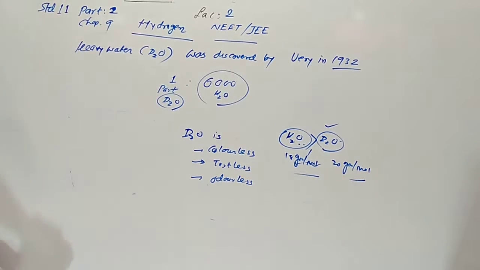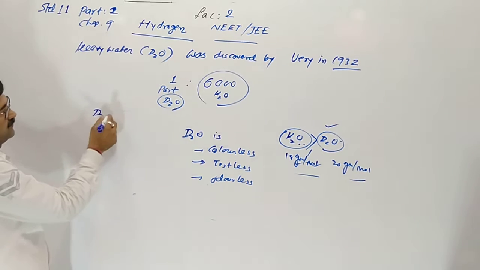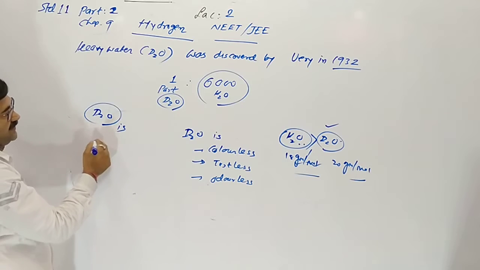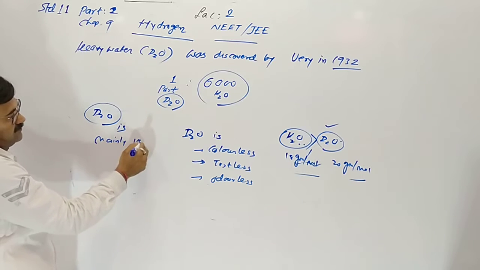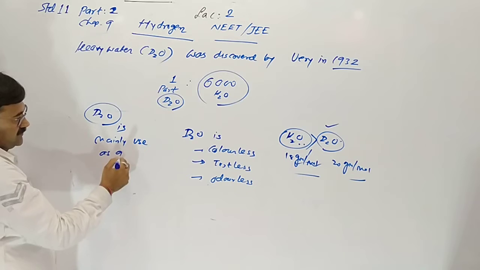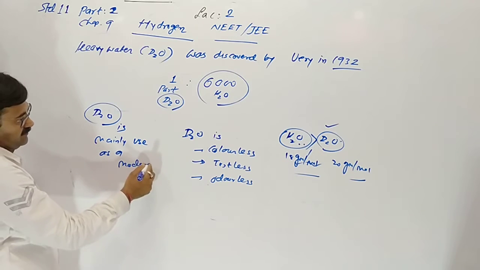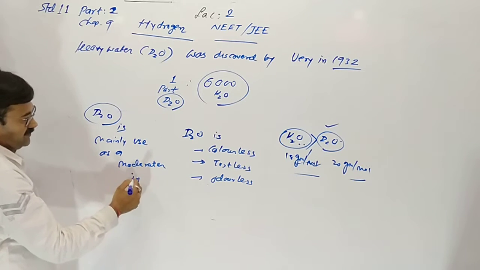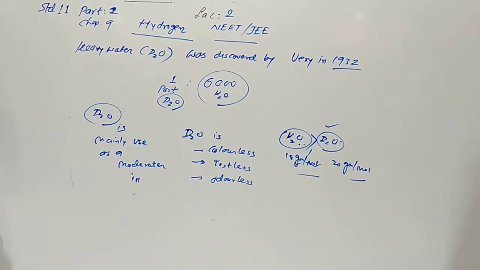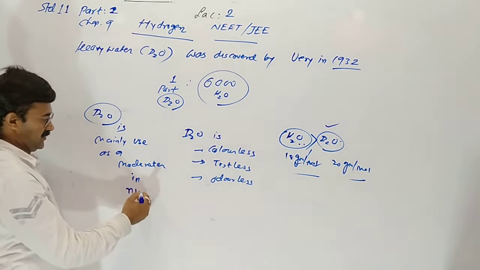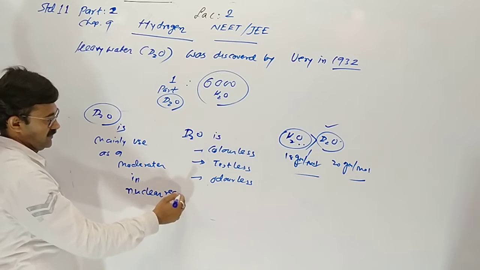Now, what about the use of D2O? D2O is mainly used as a moderator in nuclear reactors.